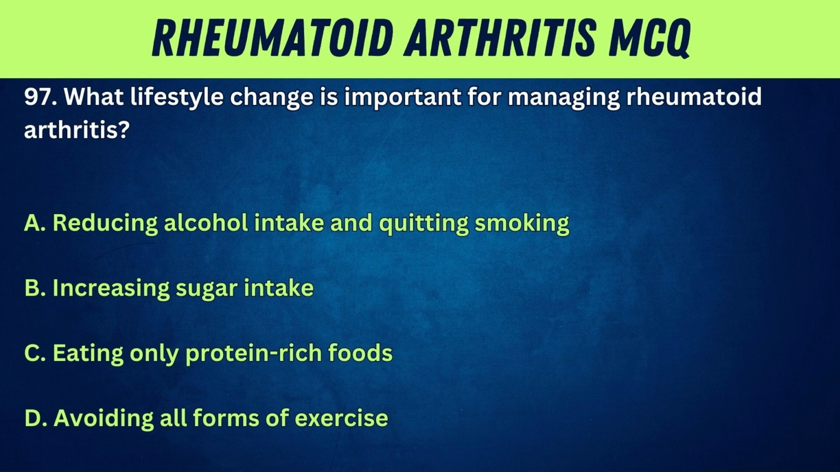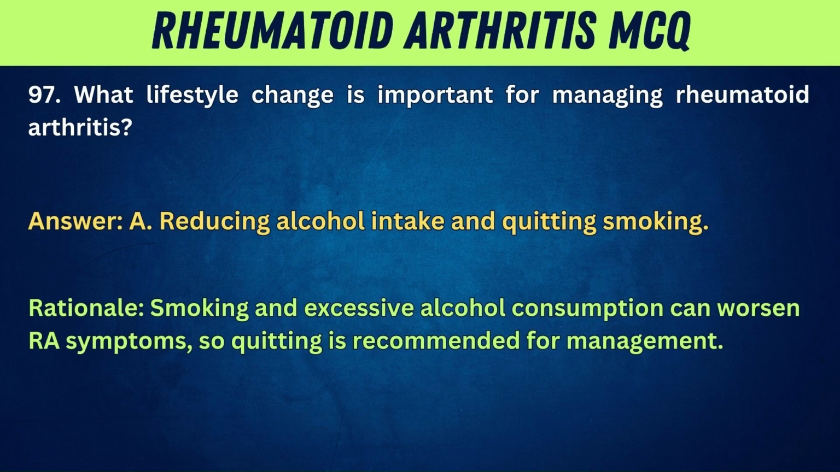97. What lifestyle change is important for managing rheumatoid arthritis? A. Reducing alcohol intake and quitting smoking. B. Increasing sugar intake. C. Eating only protein-rich foods. D. Excessive hair growth. Answer: A. Reducing alcohol intake and quitting smoking. Rationale: smoking and excessive alcohol consumption can worsen RA symptoms, so quitting is recommended for management.